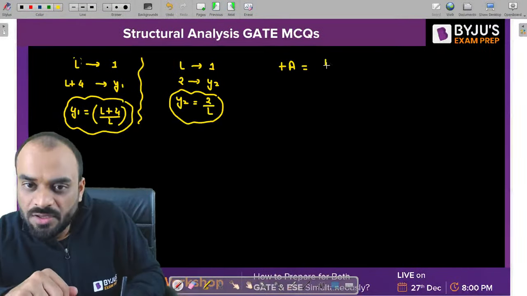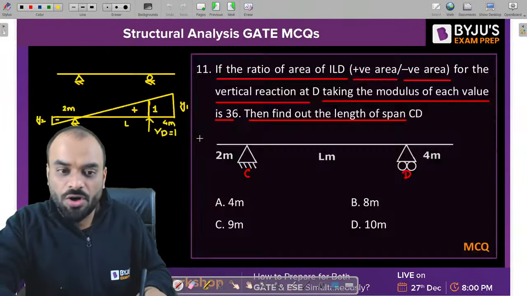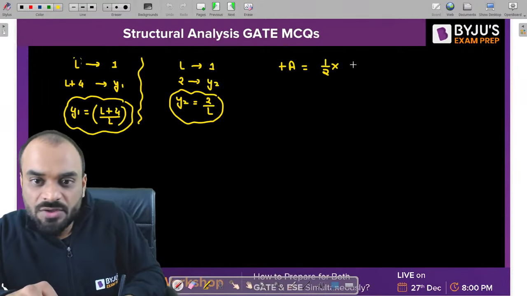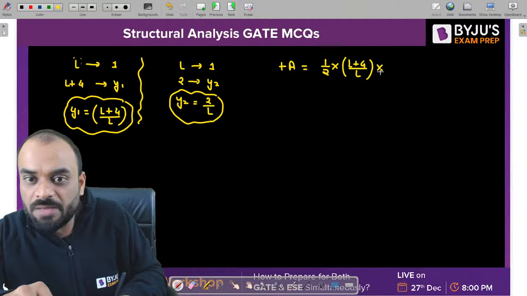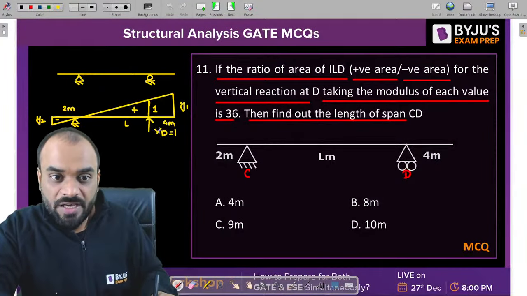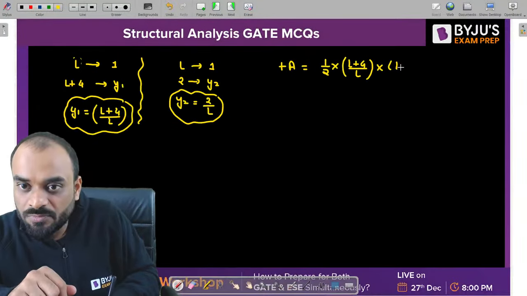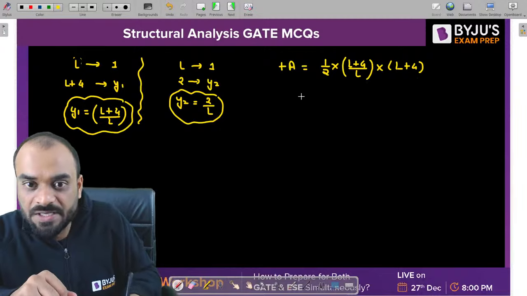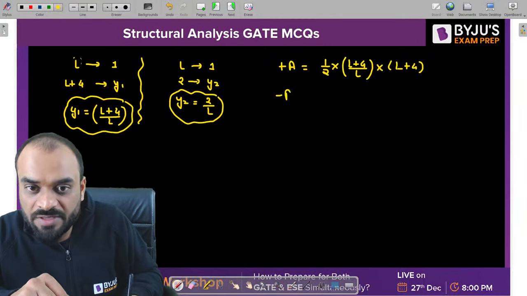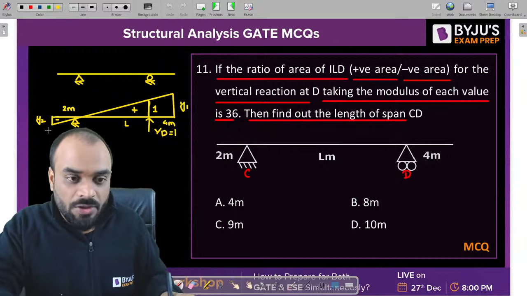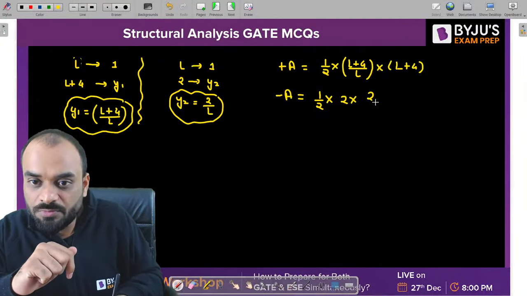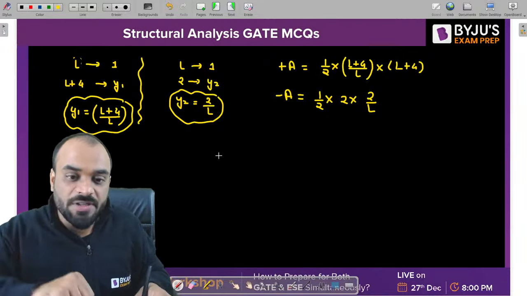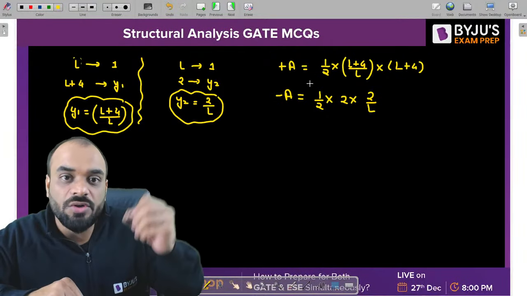Let's calculate. Half into ordinate, that is basically y1. So y1 is (L + 4) divided by L multiplied by length. Length is how much? L plus 4. That is the positive area. Then we have negative area. What is the negative area? Half into 2 into y2. 2 into y2 means this value. Right? Now, as per the question, the ratio of this area is equal to 36.